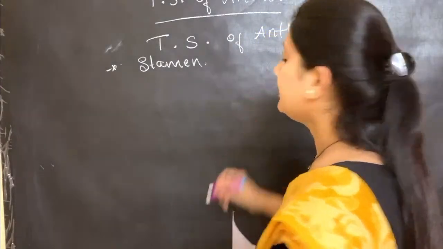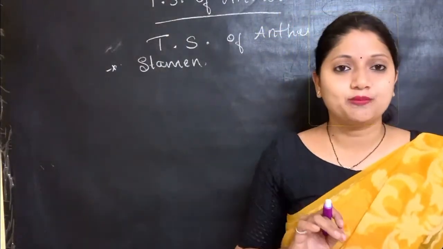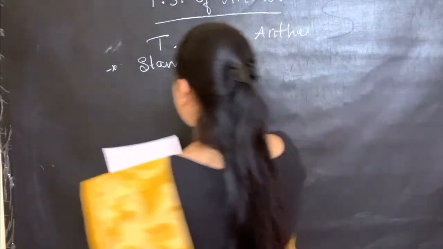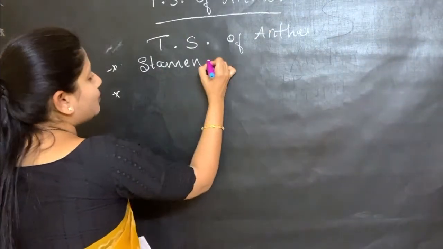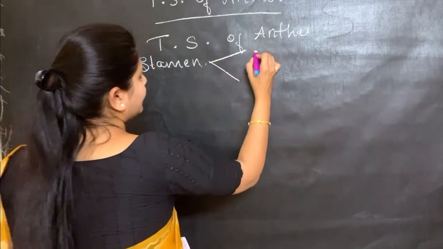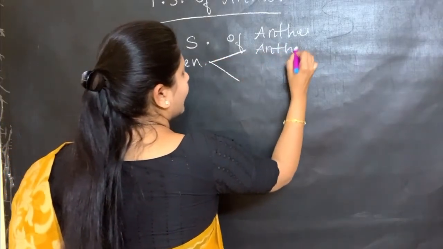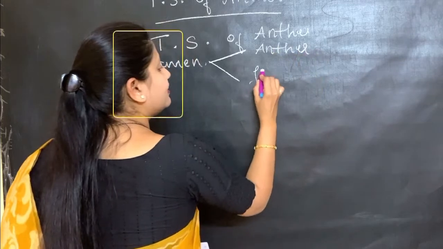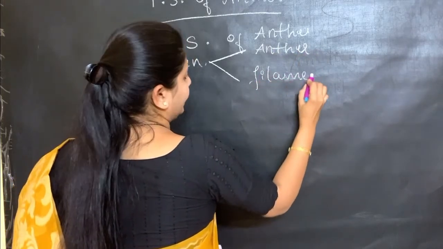Now, what are the parts which are present in the stamen? There are 2 parts in the stamen, one is an anther, another one is a filament. Second point.